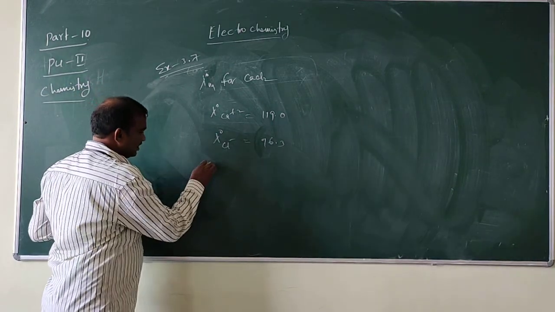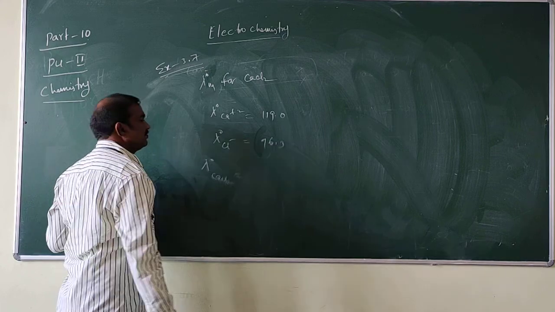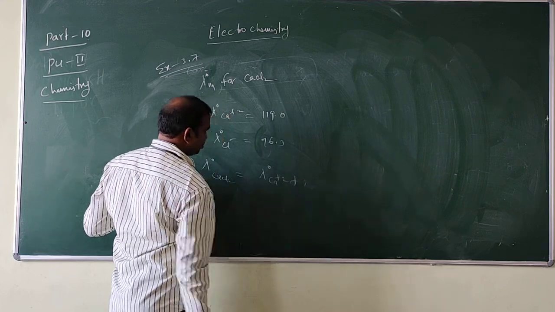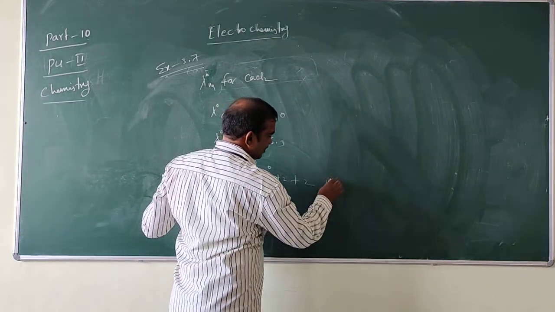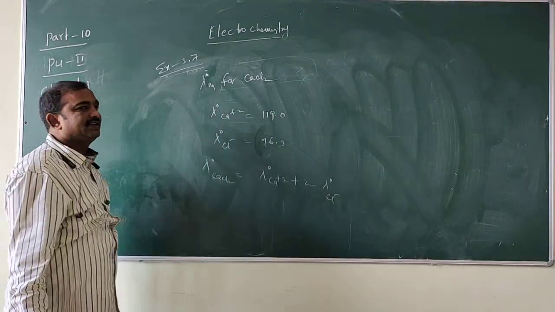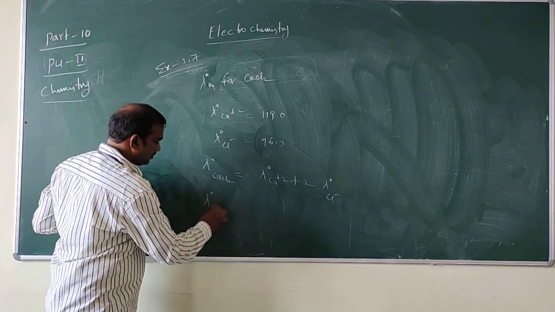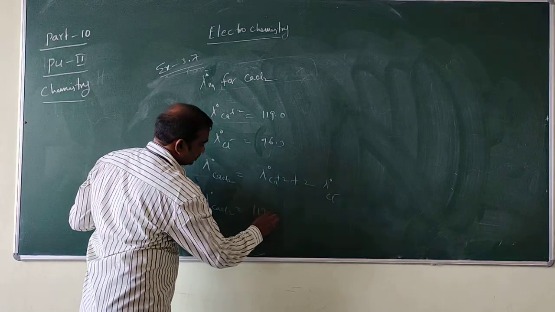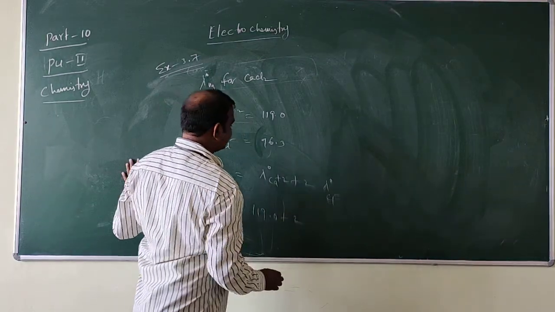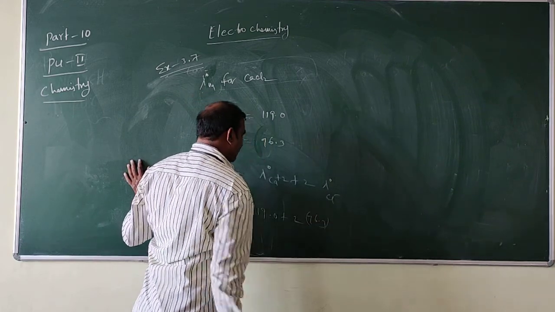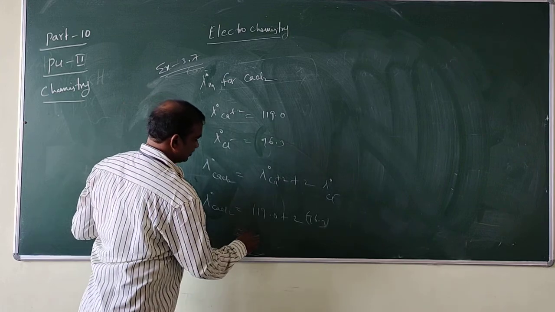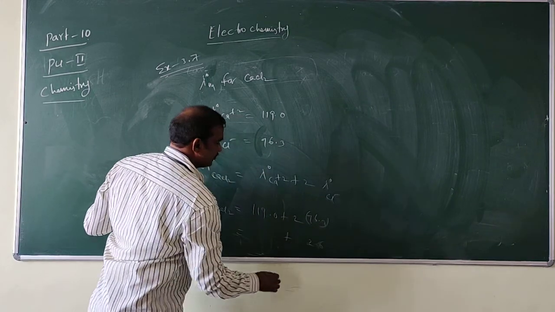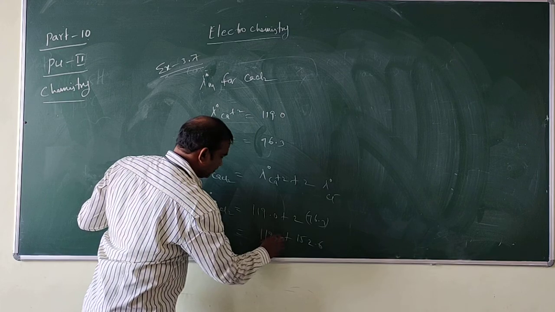So how can we calculate this one? Look at it. What is the formula? Lambda naught of CaCl2 is equal to lambda naught of Ca2+ plus 2 into lambda naught of Cl-, since 2 Cl's are there. So lambda naught of CaCl2 is equal to 119.0 plus 2 into 76.3.